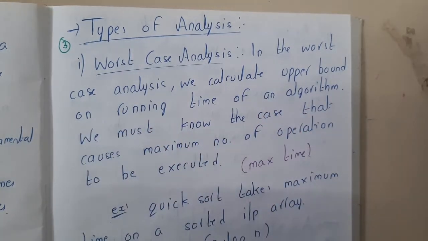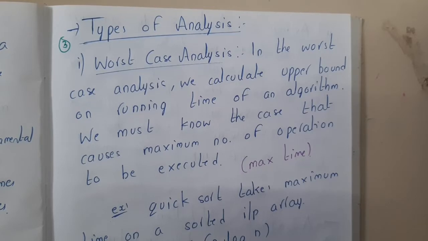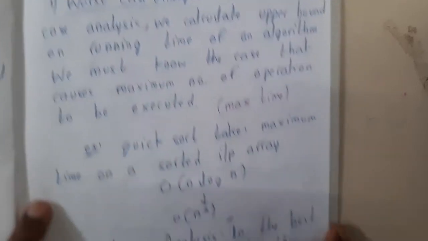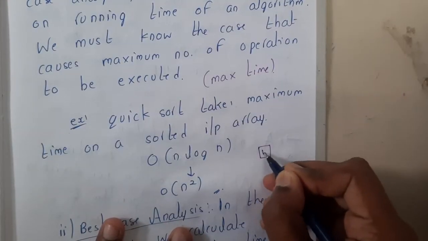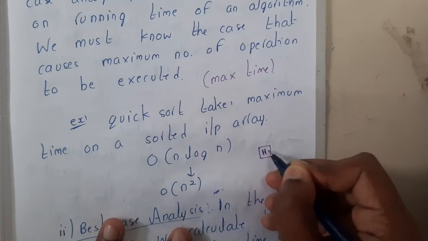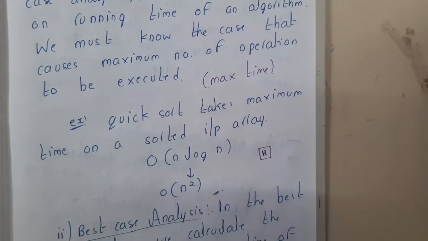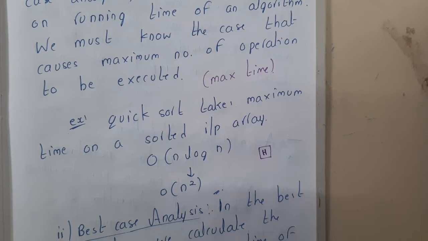A few of you might be asking why the worst case is used. Let us take a small example first, before going through these 3 things. Assume that you want to construct a house, guys, a villa or an apartment or something. I am giving some approximation values; I don't have any clear idea about how much it will actually cost.